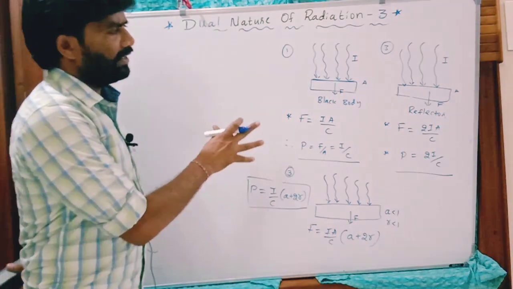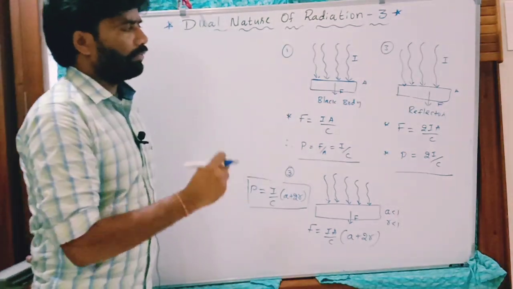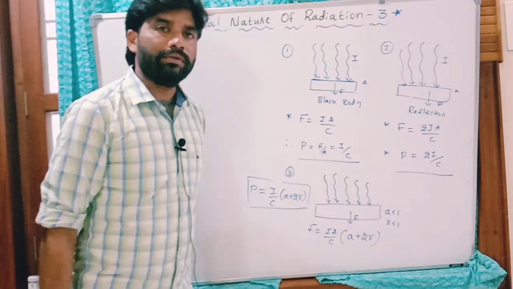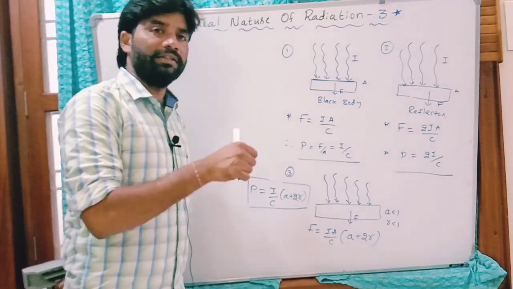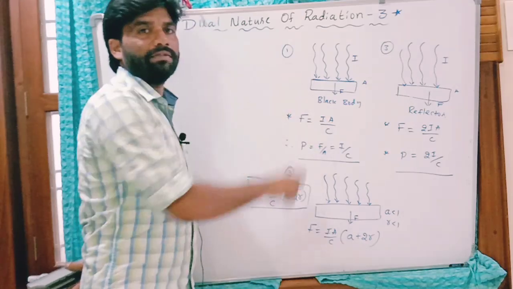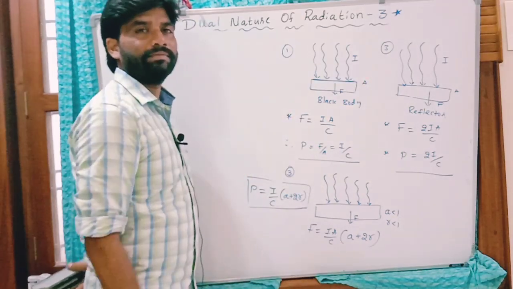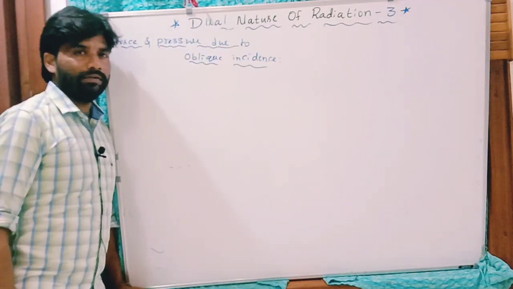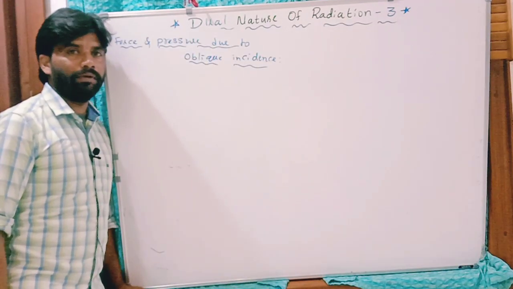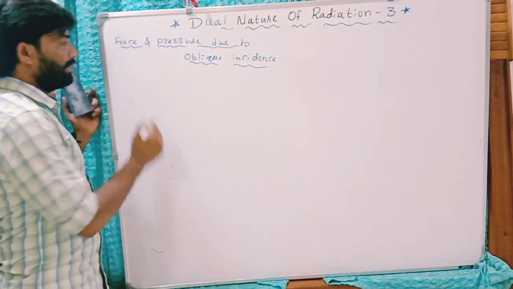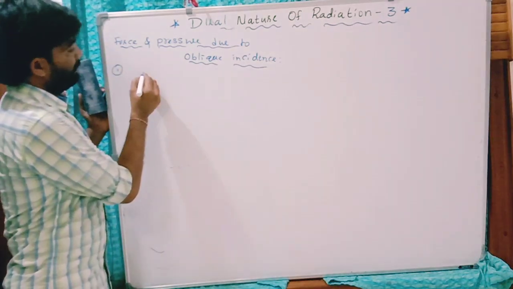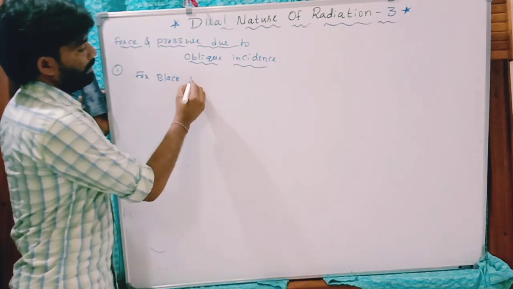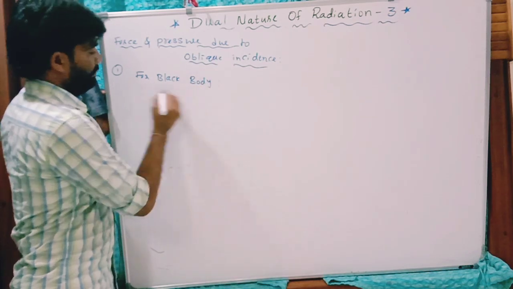Now for the same 3 bodies, I am going to explain the force and radiation pressure due to oblique incidence, if radiation strikes these 3 surfaces slantly. Now the radiation force or pressure due to oblique incidence. Let us discuss first the black body, or perfect absorber.